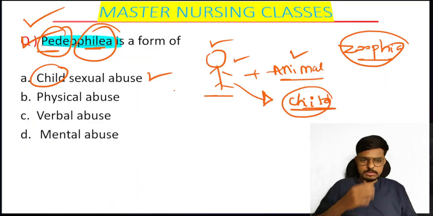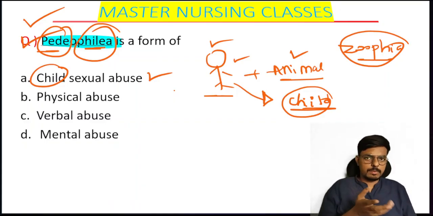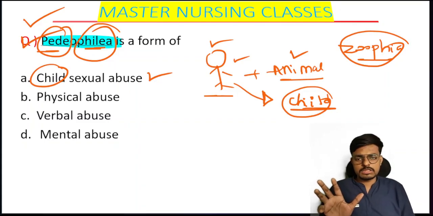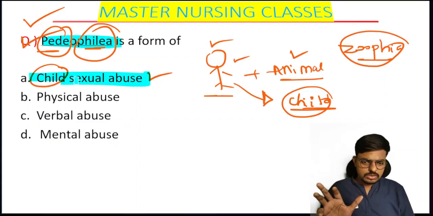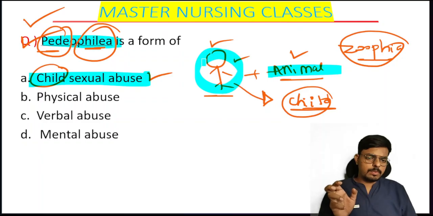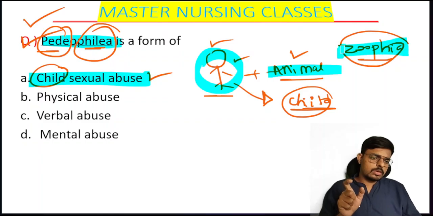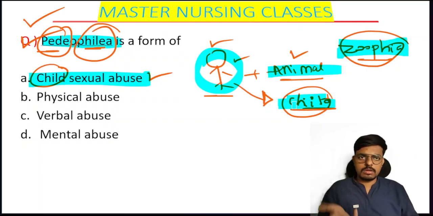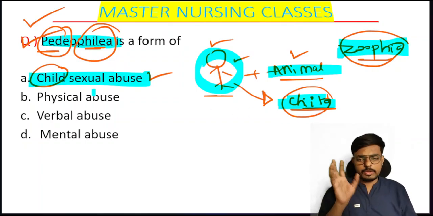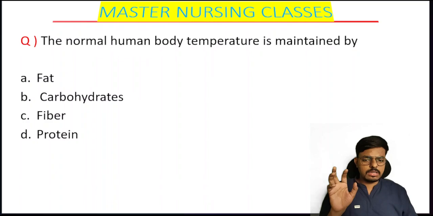Hope the concept is clear, and many sexual preference disorders are there. We'll discuss them in psychiatry. So the answer for this question is child sexual abuse. Remember one more thing: a man who prefers an animal as the sexual partner for his satisfaction, that is zoophilia, and a man who prefers a child for his sexual satisfaction, that is pedophilia. Hope the concept is clear, and here is the next question for you.